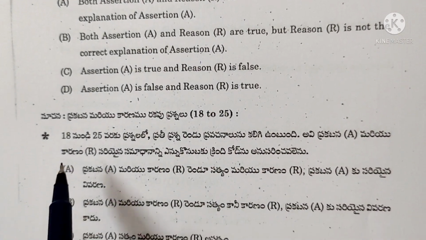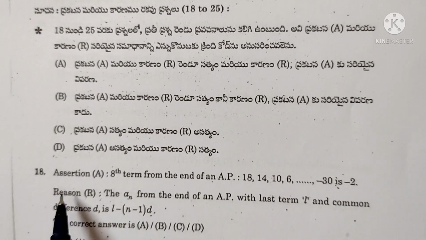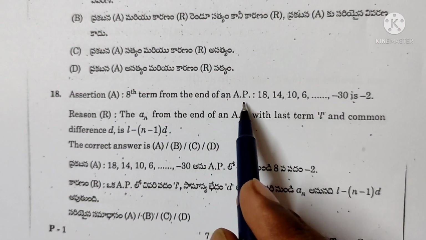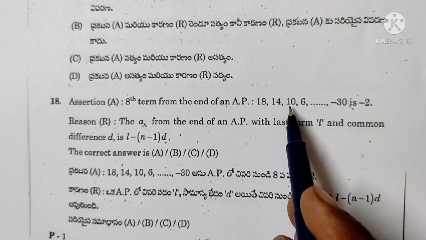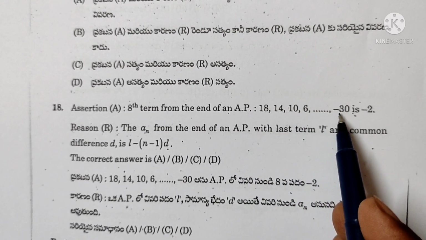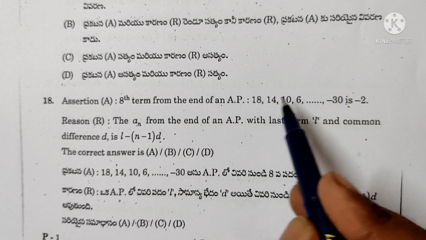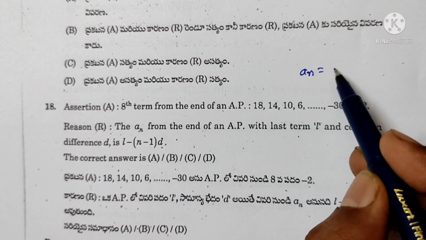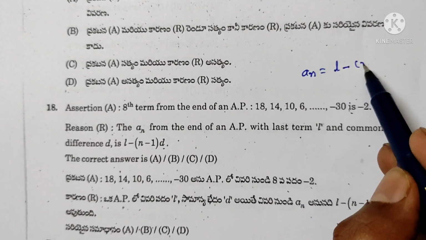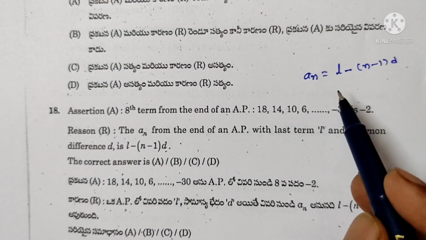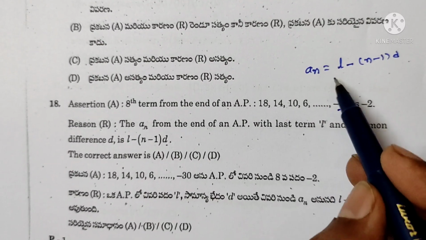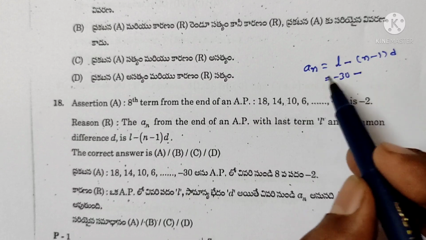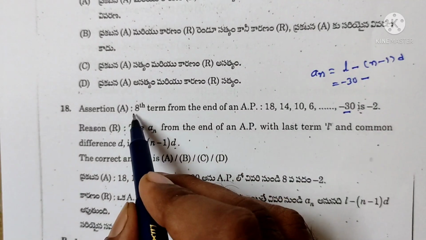Next question, 18th problem. 8th term from the end of an AP 18, 14, 10, 6, and so on, minus 10. From last, nth term formula, an is equal to L minus of n minus 1 into D. Here L is equal to the last term, minus 30. Required 8th term.